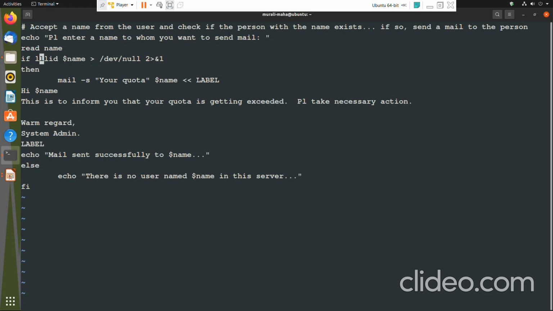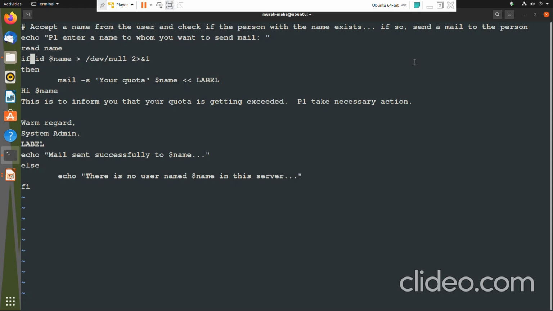When I am able to give the test command with the if command, test is also a command, ID is also a command. Test also either executes successfully or it fails. ID also works in the same way how test works.